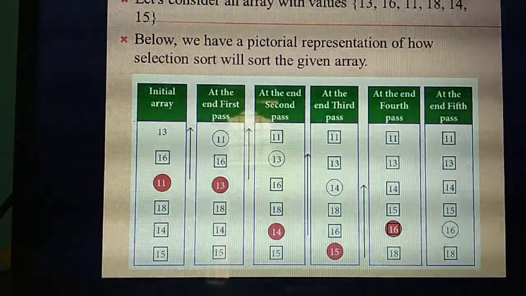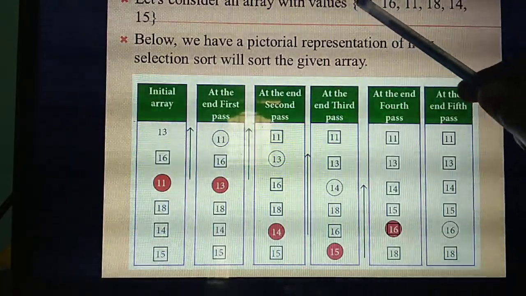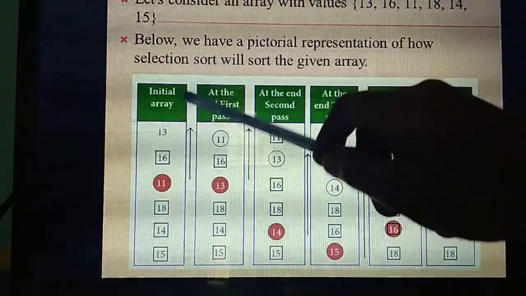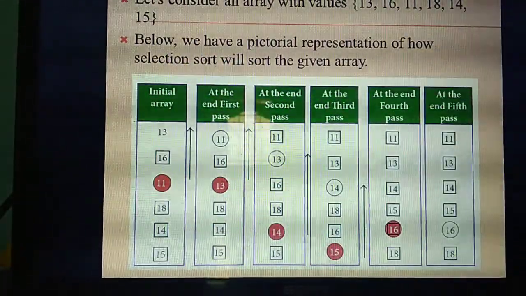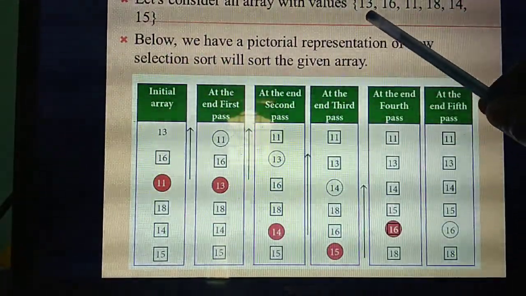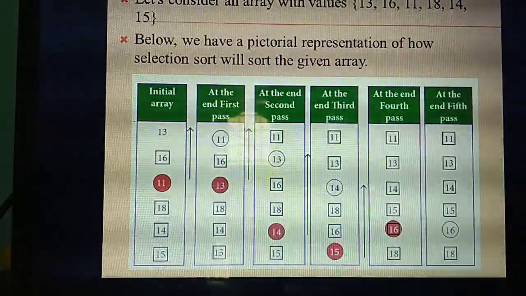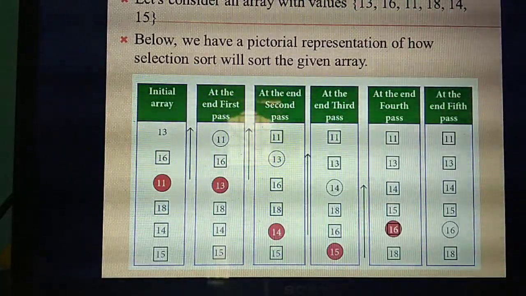Listen carefully. First you need to write the elements they have given, in that same order. So the initial array, that means the starting array, has the same elements: 13, 16, 11, 18, 14. Likewise, you write these elements as the initial values.